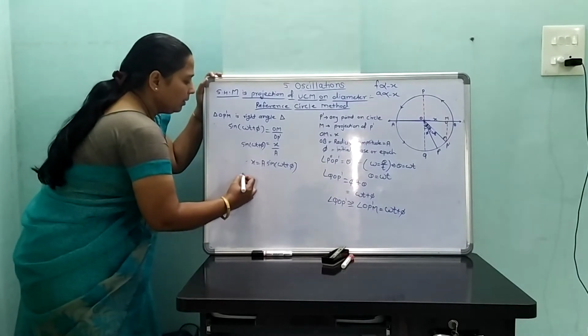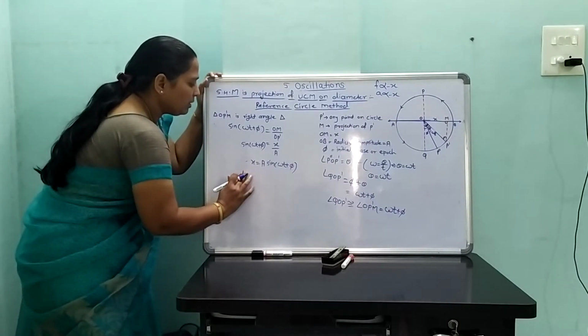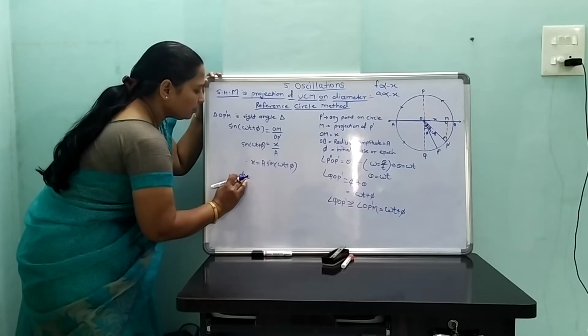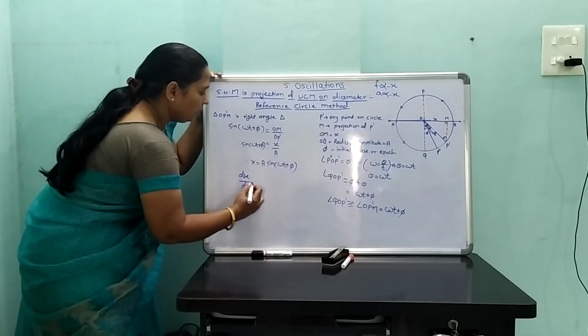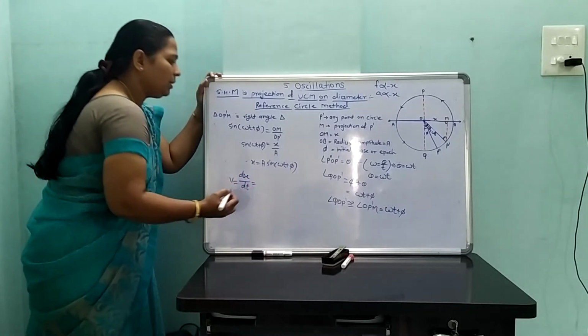Differentiate dx by dt. dx upon dt gives velocity.